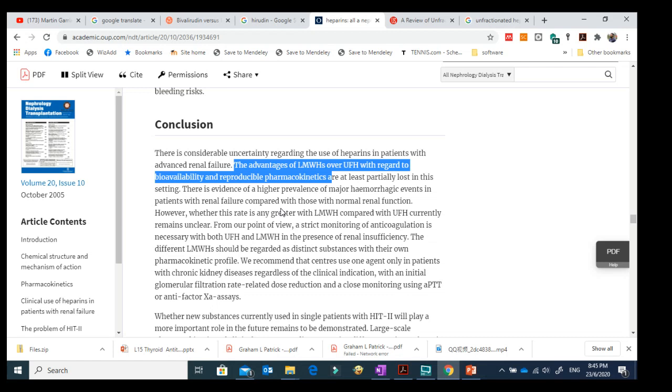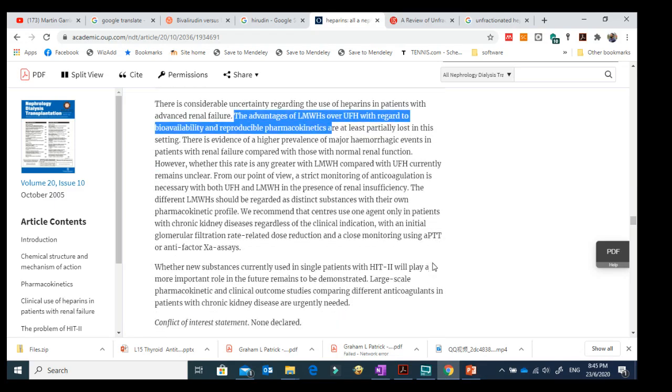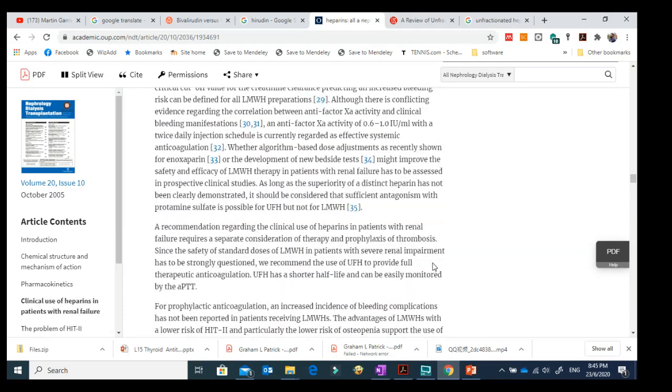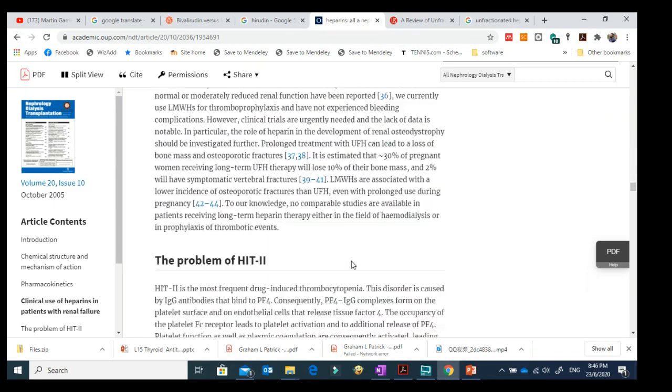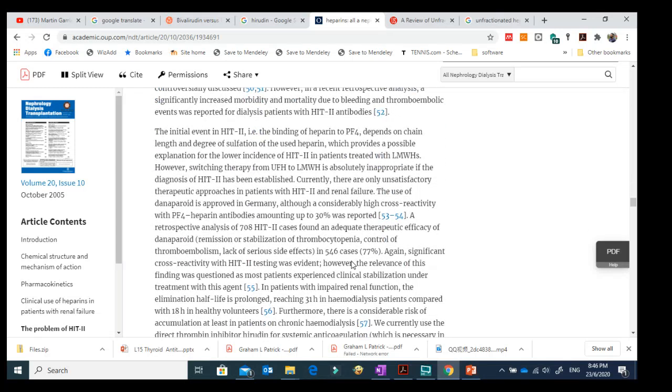So the main thing is that they are talking about major hemorrhagic events, and about patients with renal failure having more chances of hemorrhagic events. And they are saying that as compared to unfractionated heparin, low molecular weight heparin gives better results. But the mechanism of action is still unknown, why this happened. Even though this article was published in 2005, when I check online, the mechanism of action is still not known.